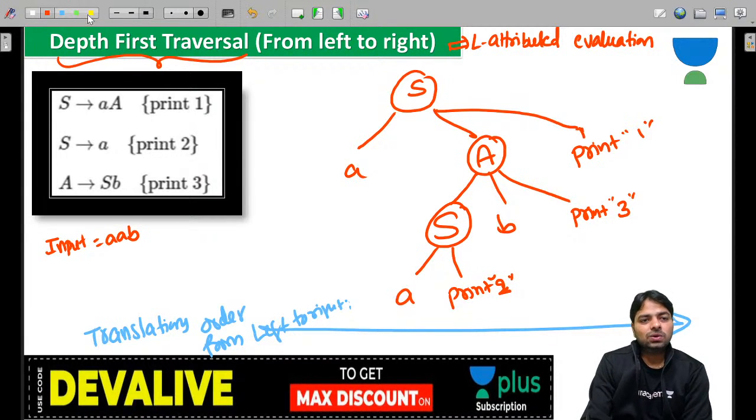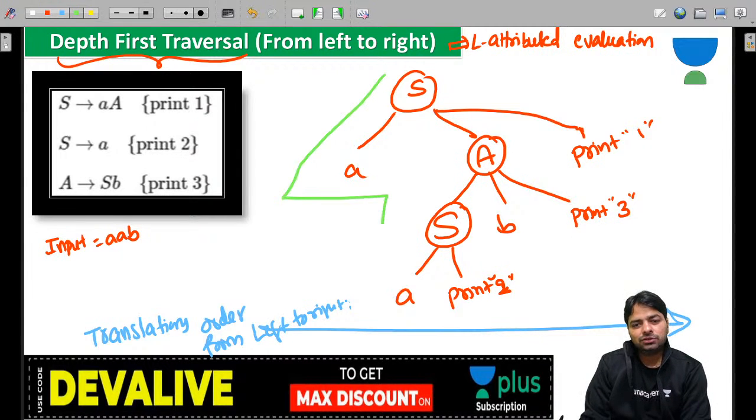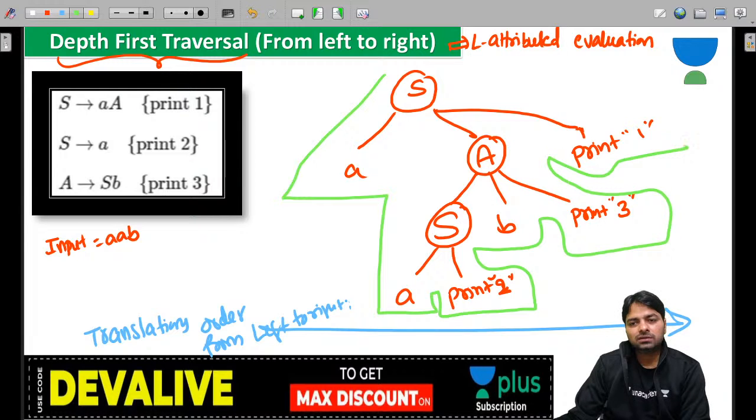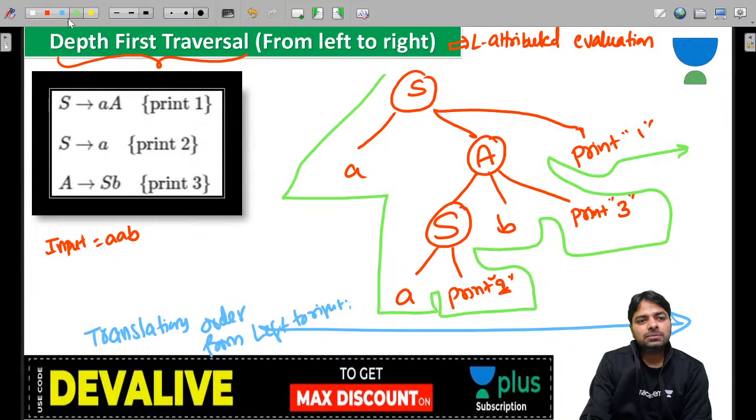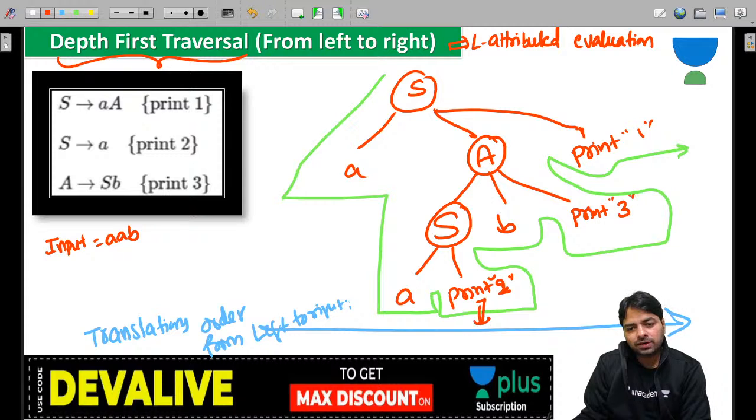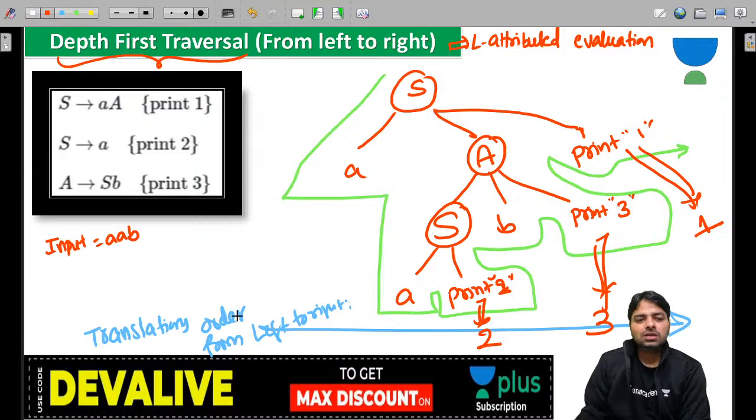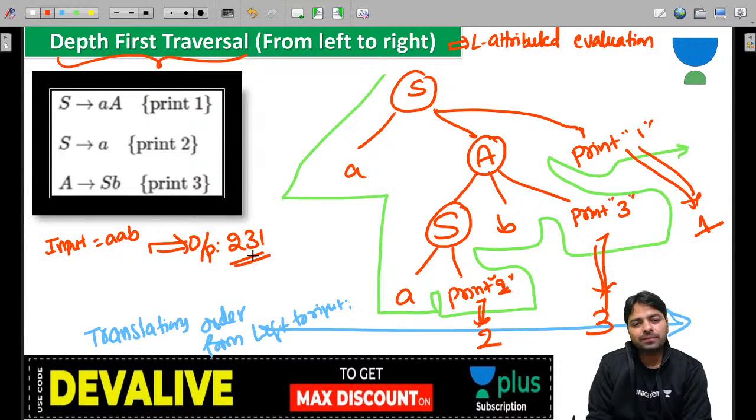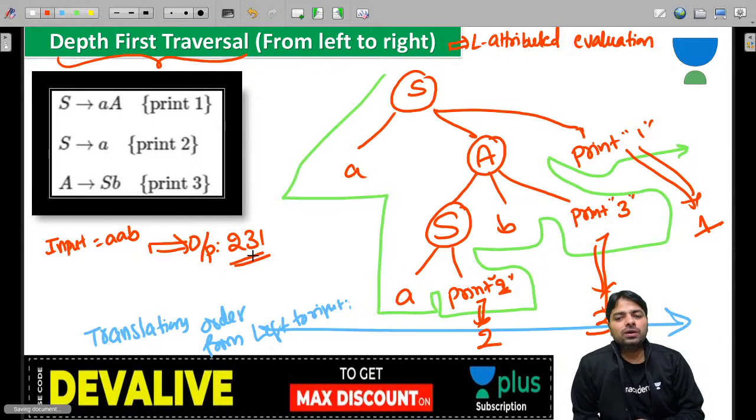You go left, depth left, yes, then you just traverse, very simple, and look at that, the 2 comes first, and this 3 comes next, and this 1 is going to be last. So the output is 2 3 1. 2 3 1 is the output for the given input AAP.